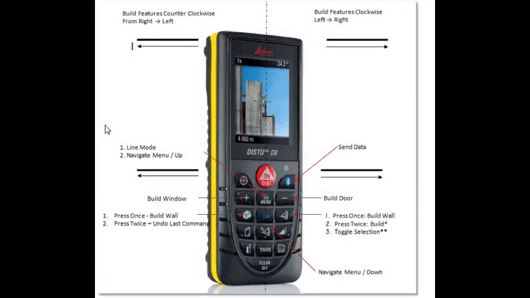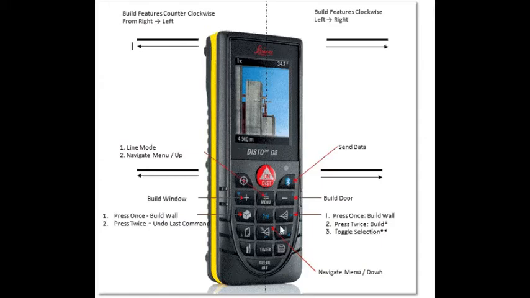Well, typically I would be using the DISTO to navigate PKNail Pro and sending the data over wirelessly. For the purposes of the demonstration, I'm going to be using the keyboard and the mouse. But here you can see the keypad of the DISTO and different Revit calls that are assigned to it. Build window, build door. This would build a wall counterclockwise, build it clockwise, and simply to send the data over, you would press the Bluetooth icon here.